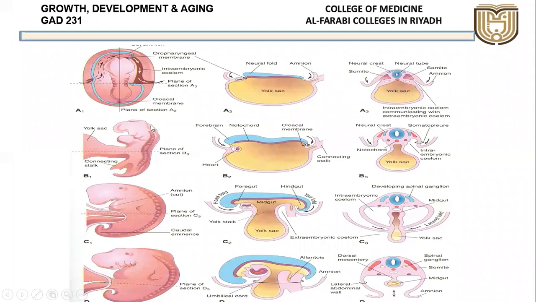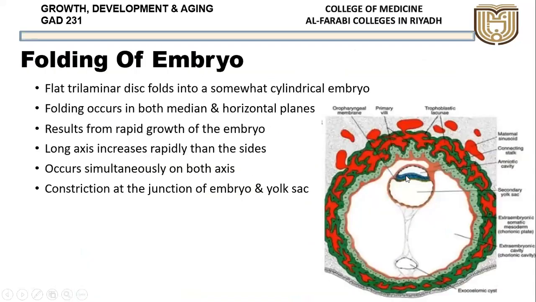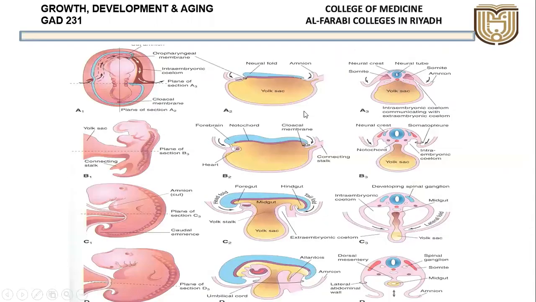Okay, now if you take a section at this level and see, this is the picture shown from the sides. So on either side it starts folding. Now it is becoming cylindrical. So there are different views to understand. This picture is what you see here. Bilaminar becomes trilaminar. So here the trilaminar, and you can see it starts folding, head end and the tail end.